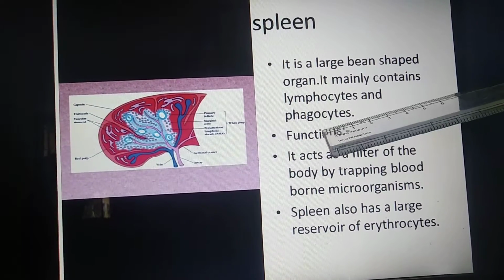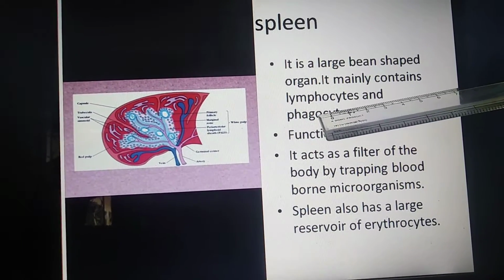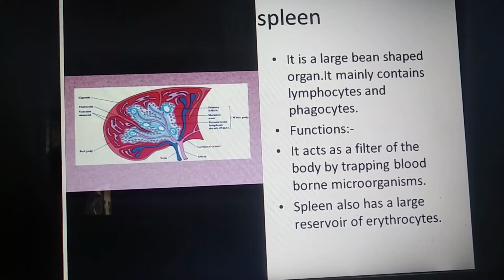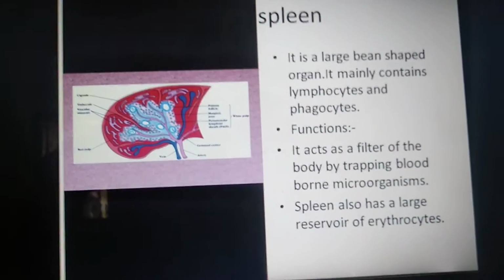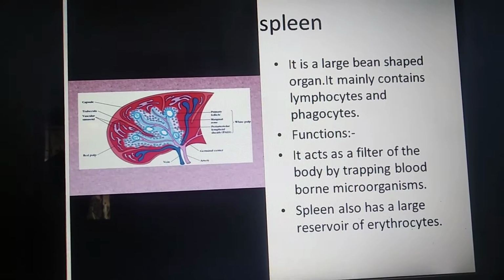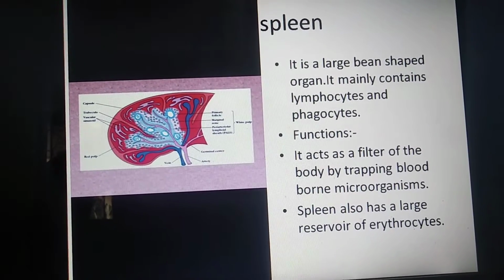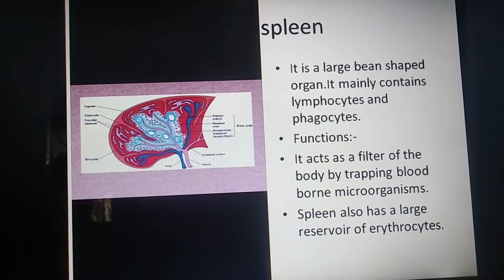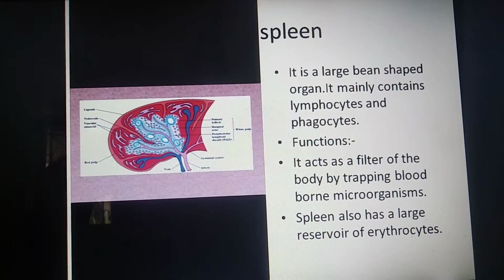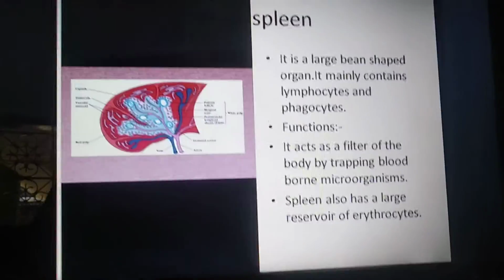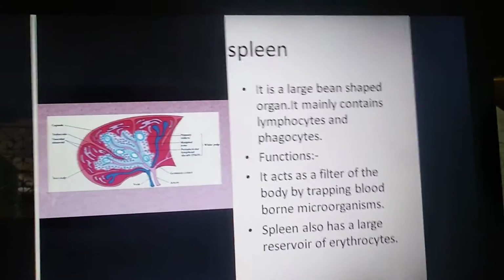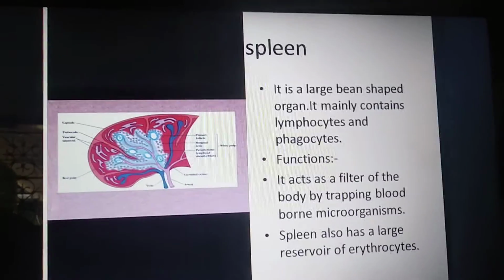Next, what is the meaning of phagocytes? Phagocytes are a type of cells capable of engulfing and absorbing bacteria. Simply we can say cell eating cells.